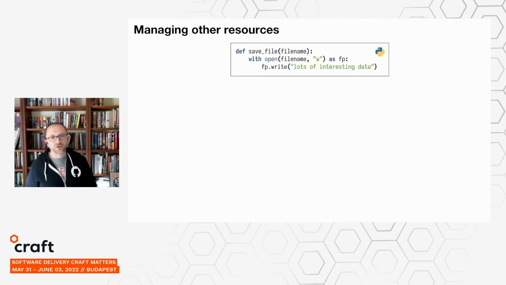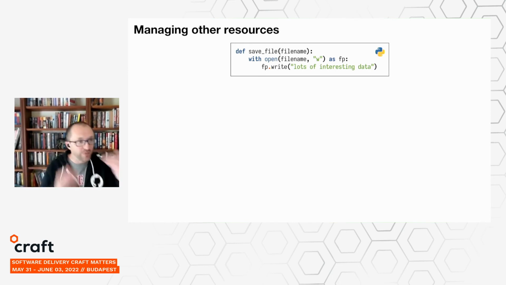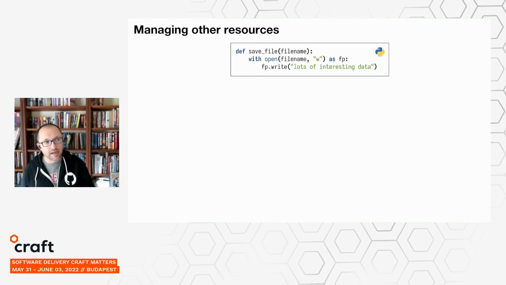Python has a slightly different approach. It uses what's called a with statement. So you provide a context manager, which is a special kind of value that knows how to start and stop itself, or open and close itself. And the with statement guarantees that it will be opened before the body of the with statement starts. And it guarantees that after the with statement is done, the object will be closed. And again, regardless of whether that's because it falls through or because it returns or because it throws an exception, however control flow leaves the with statement, Python, the language, guarantees that the context manager will be closed.